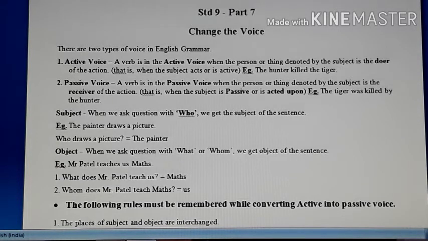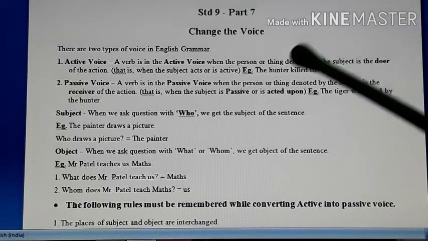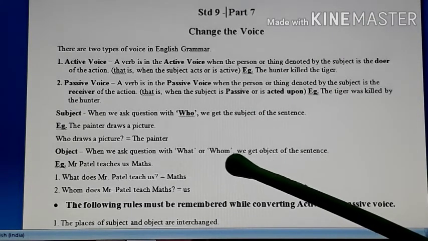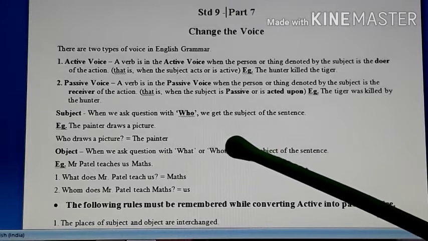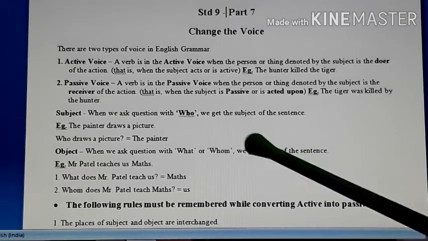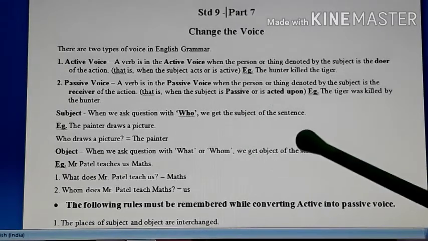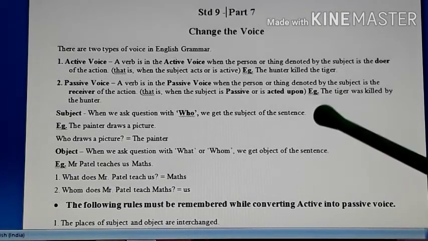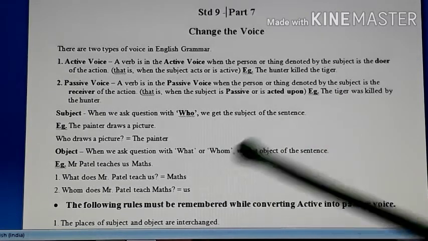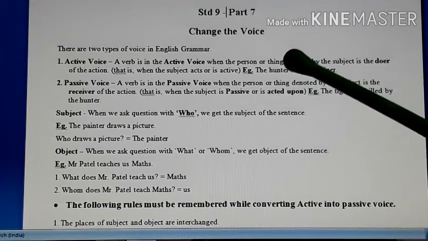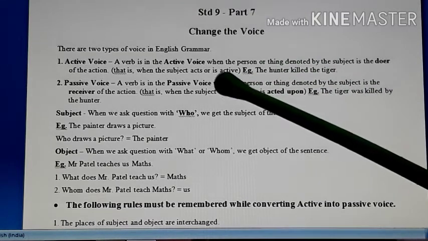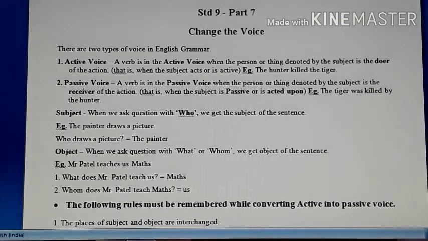Remember, in change the voice, if you can't identify the right subject or object, then you cannot change them into another voice. So the first thing is this: you need to identify the subject and object, and you can identify those by asking the question with who, what and whom. Now we have certain rules for changing the sentence of active voice into passive voice. So we will see all those rules.